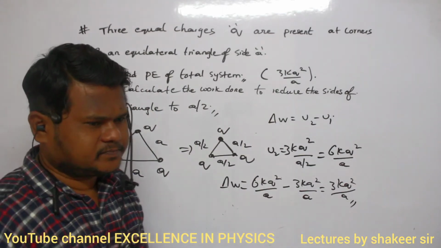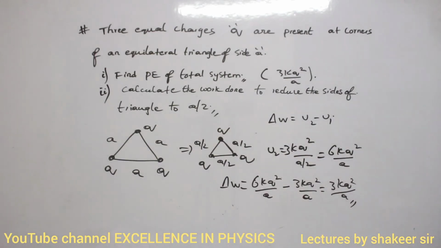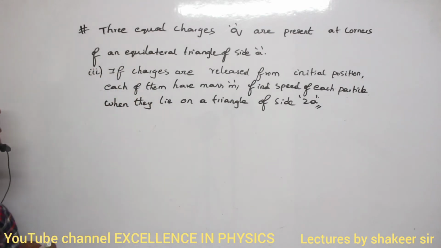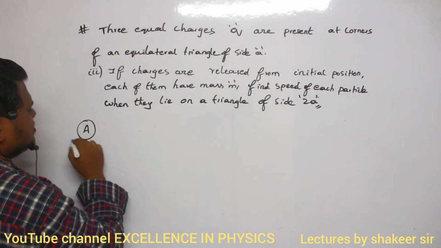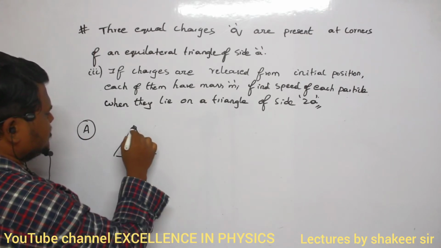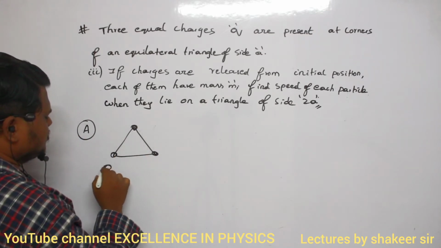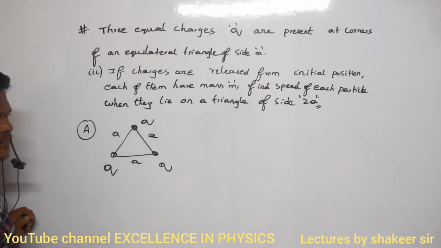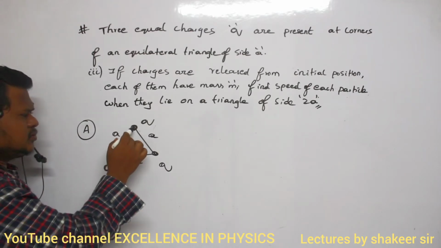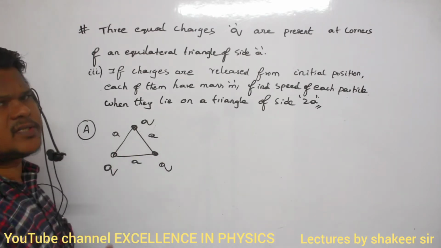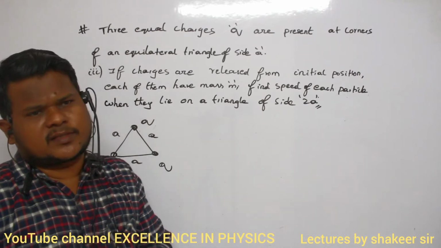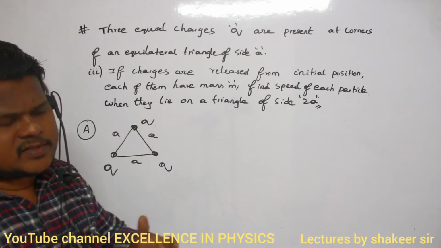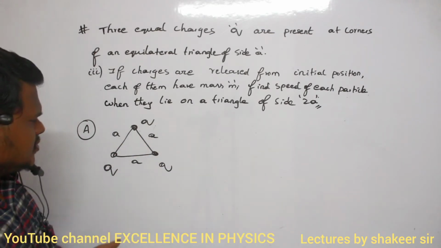Make a note of this one. Understood this problem? So when charges are released from the initial position, what happens? This is the initial position: this is q, and this is q, and this is side A, this is side A, and this is side A. To keep the charges here, we should definitely hold them. We cannot release the charges. If we release the charges, what will happen? They will start moving in opposite directions, because there is an electrostatic force of repulsion.